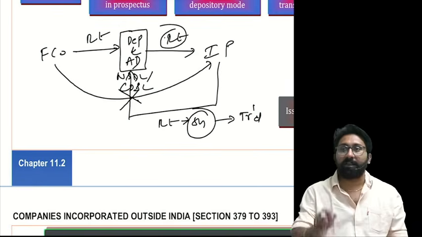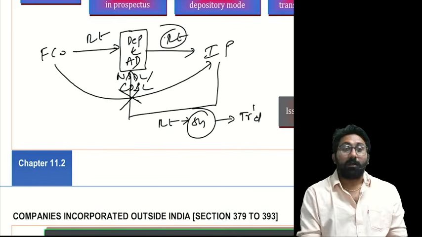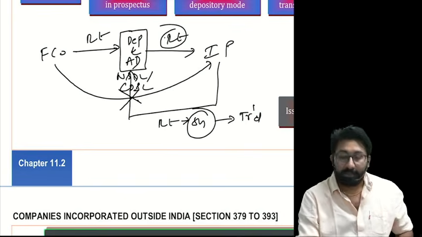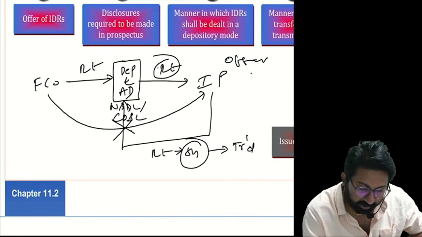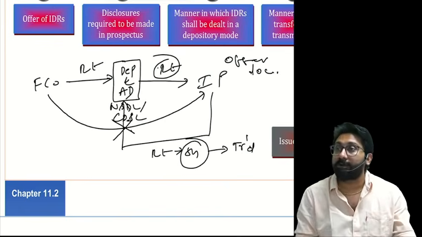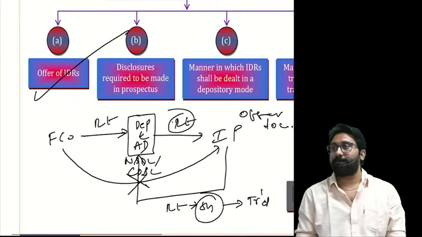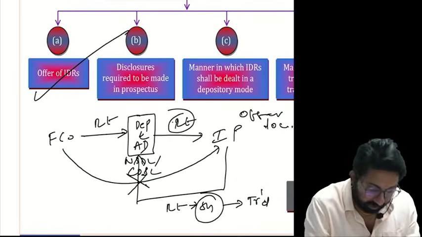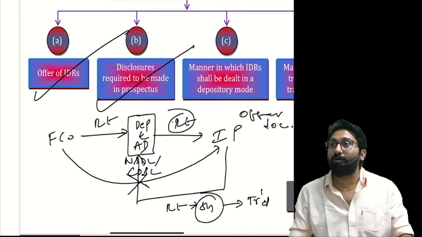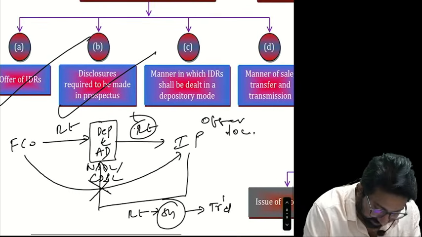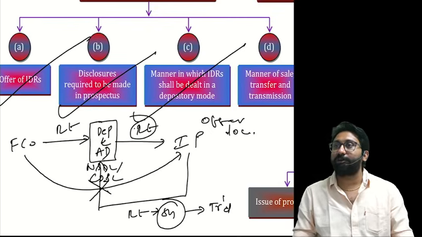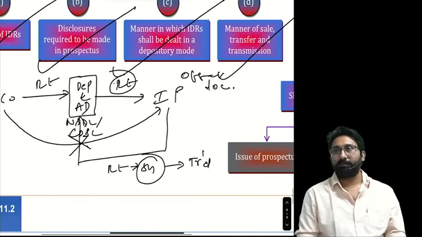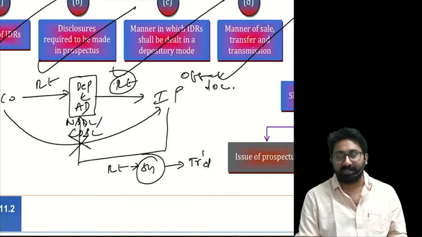Tell me, who will give the receipts first? Who will receive? In India, who will issue? Therefore, they should give one offer document or not. How that offer document should be is the first point. Some disclosures must be there, na? Second point: how to convert my receipts into shares? Third point: after converting into shares, how to transfer? Fourth point. Answer completed. Nothing is there beyond this.